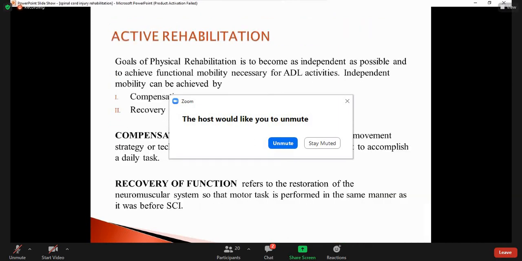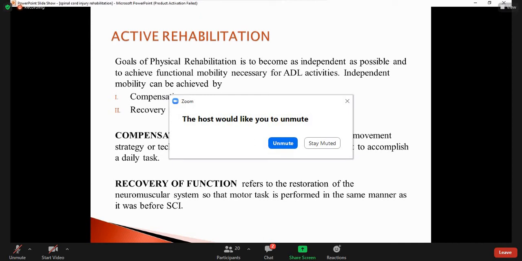When we come to active rehabilitation, the patient is discharged from the hospital, and we go with active rehabilitation. There are two types of active rehabilitation. Either we do compensation therapy or we do recovery of the function. Compensation therapy means use of alternative or new movement strategies.